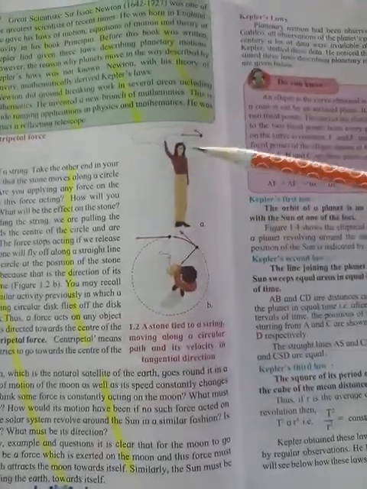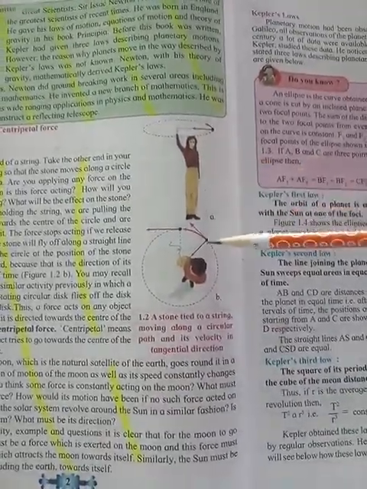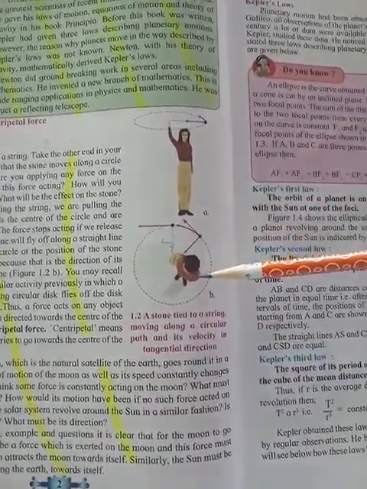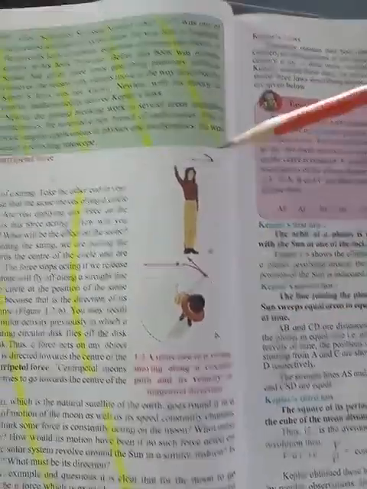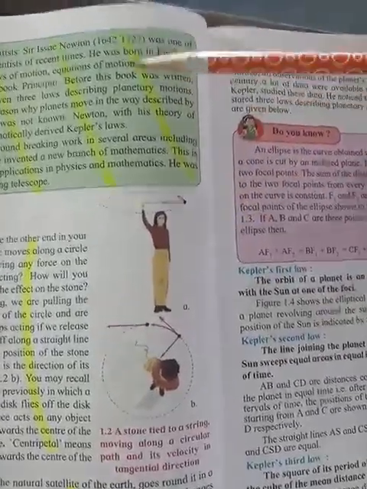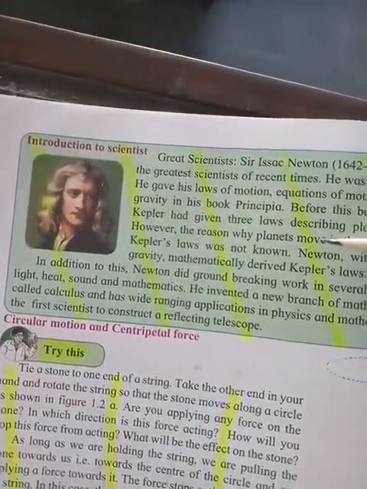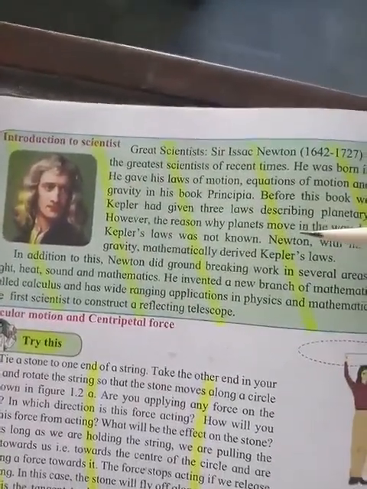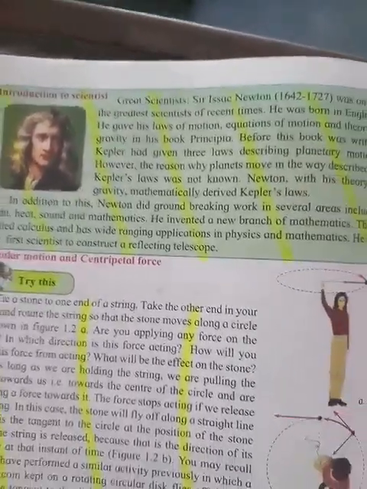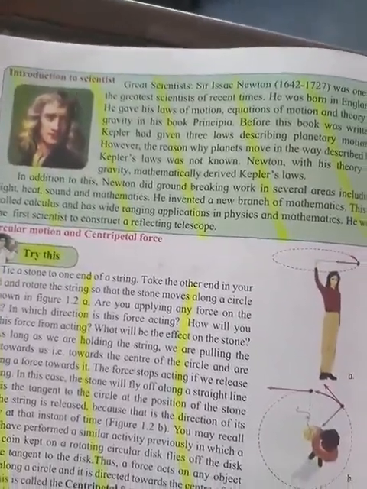You do this activity: take one rope, tie one stone, move it and release it. The way it goes is tangential to the circle. This is the information about Isaac Newton, the scientist who discovered the laws of motion.